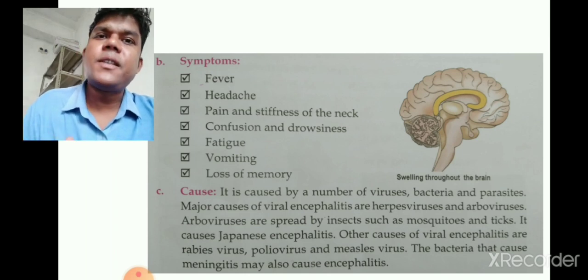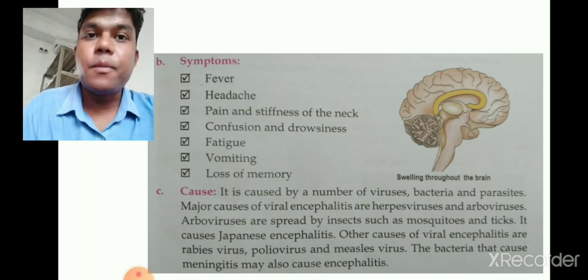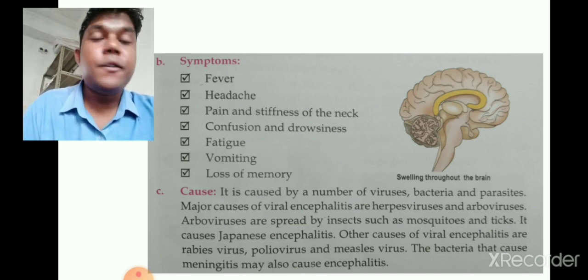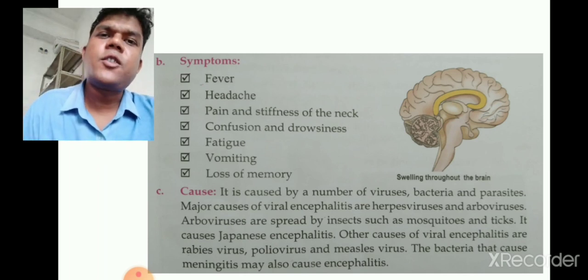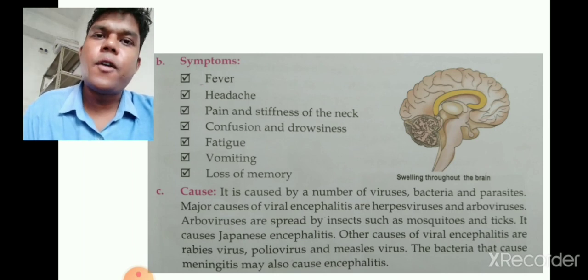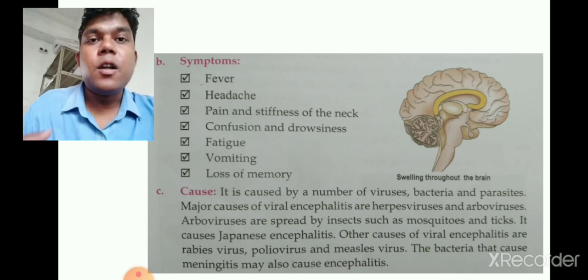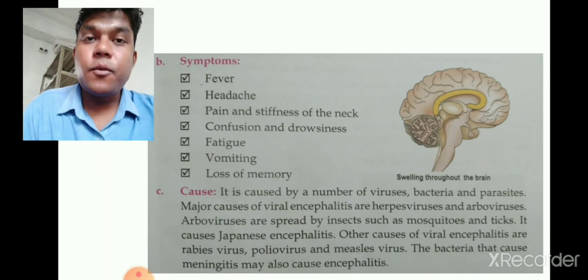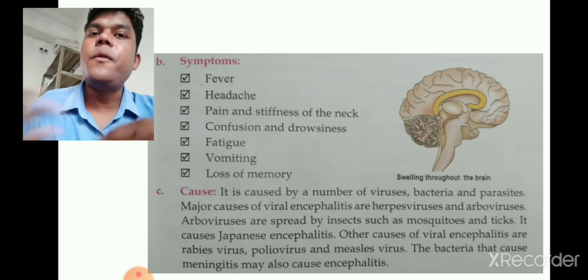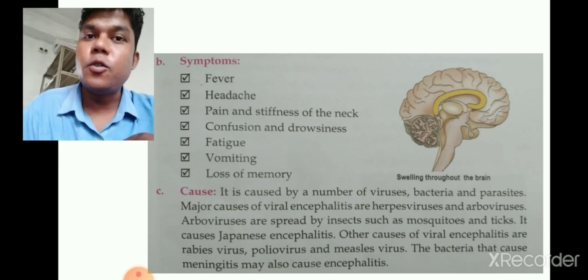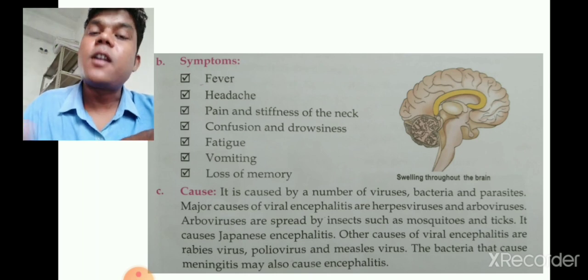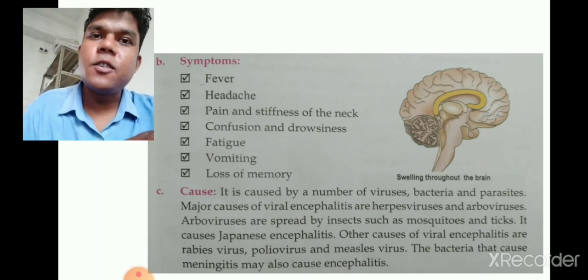Next, the symptoms. First, fever. Generally, when any kind of infection occurs in our body, whether by virus, bacteria or fungus, the white blood cells increase in order to fight the microorganisms causing the infection.